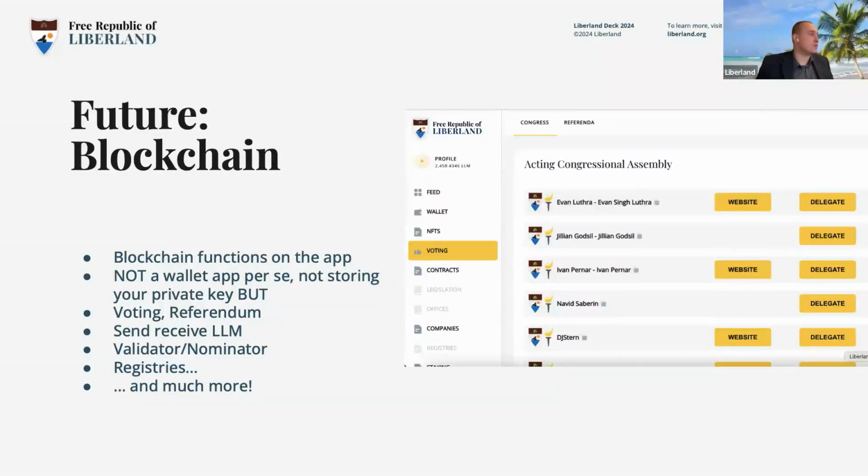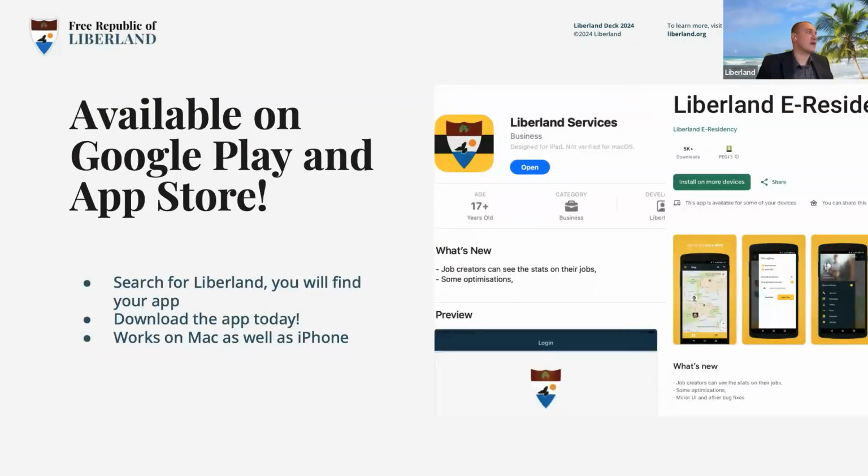And last but not least, we'll put a blockchain there. I'm going to talk about the blockchain soon, but our app is not going to be a wallet. We don't want to be a custodian of your keys, but we will connect to another wallet like Subwallet, and then you'll be able to use all those blockchain functions, which are already graphically optimized for mobile phone. You'll be able to use them from the app. So it's going to be very handy.